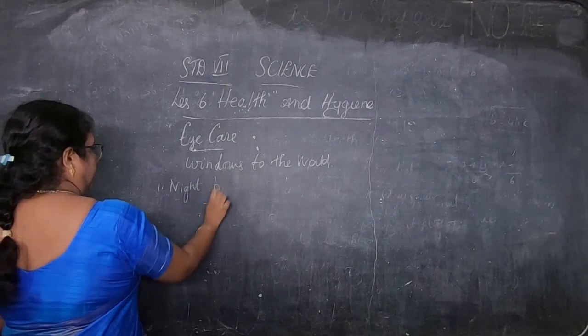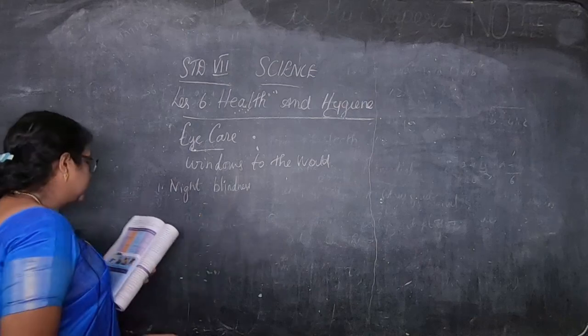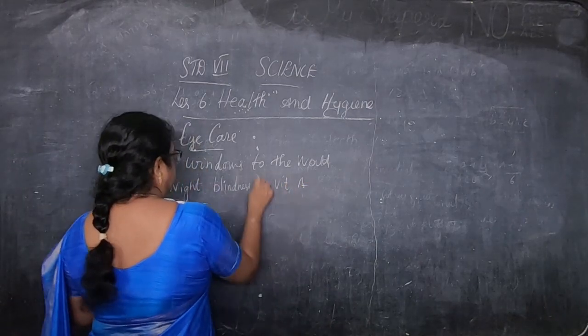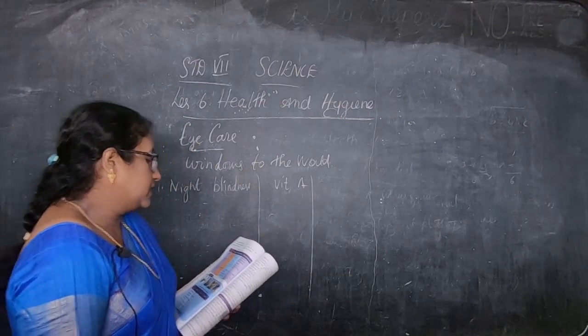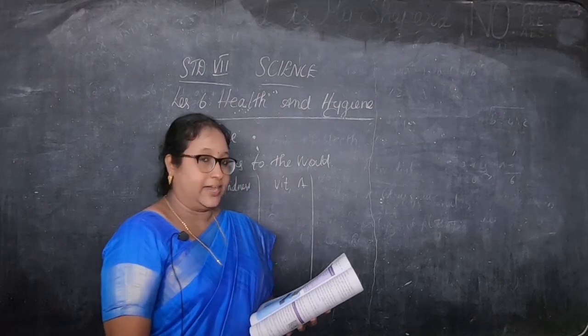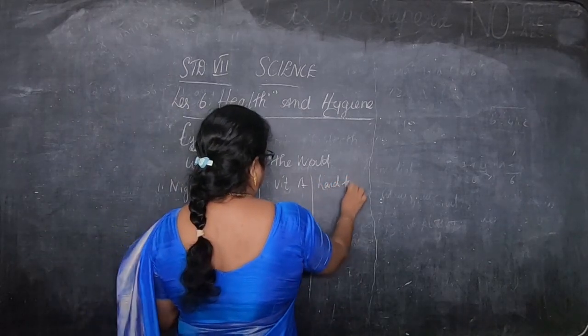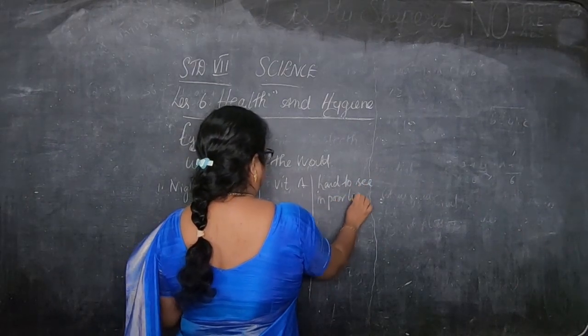Night blindness. The causative agent is a lack of vitamin A. The impact is that it makes it hard to see well at night or in poor light, in children.